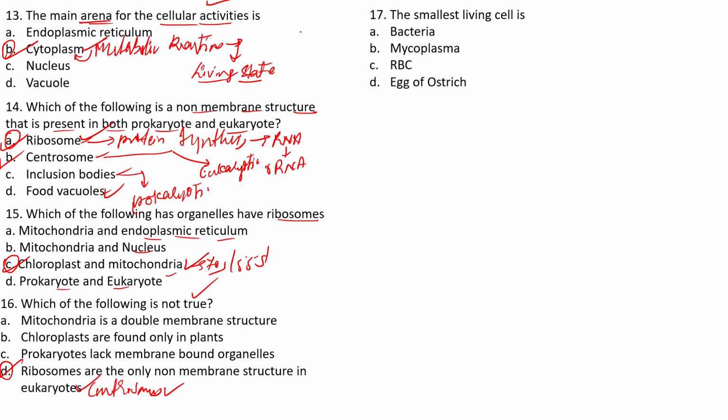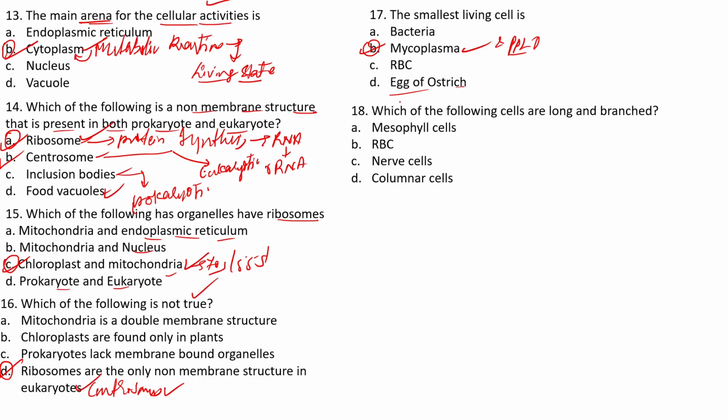The smallest living cell is bacteria, mycoplasma, RBC, and one more we are having is the egg of the ostrich. Egg of the ostrich is mainly the largest living cell. RBC and bacteria are quite big in size, okay? But however, in the case of smallest living cell, it is mainly the mycoplasma. And one more we are having is the PPLO. Of course, it has not been given in the option, but the right answer we can say is mainly the mycoplasma. Okay, yes.